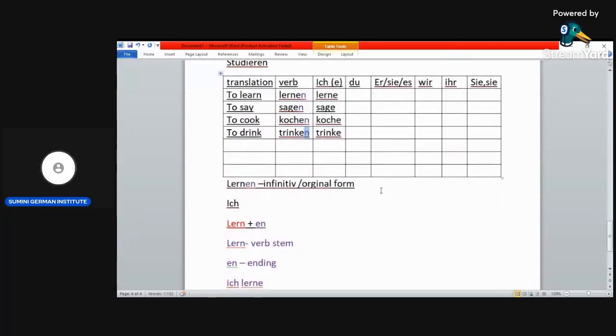So what is the purpose of conjugating all these verbs? Okay, what is the purpose of conjugating the verb? The purpose of conjugating the verb is to form a correct sentence.